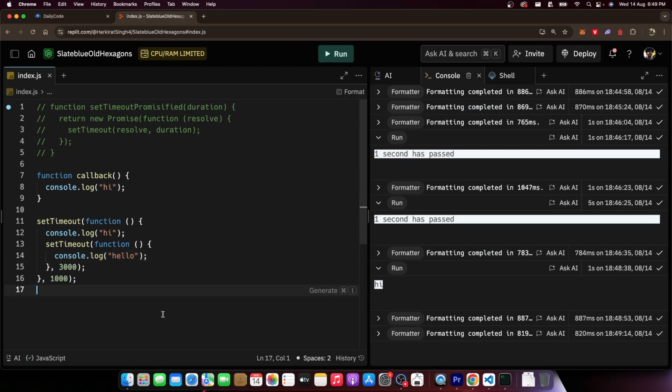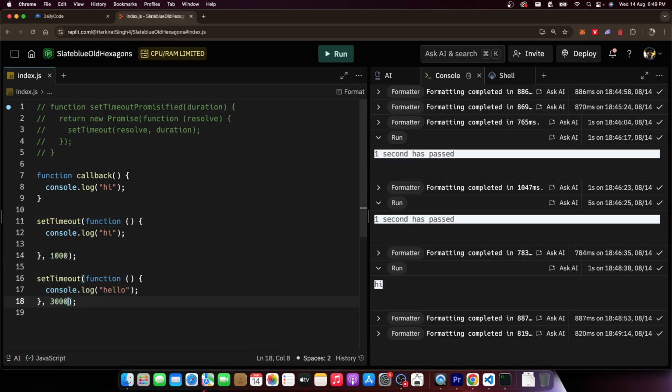Already, can you see some glimpses of callback hell? Can you guess what callback hell would be? When you have to do one asynchronous call after another asynchronous call is when you can see clear signs of callback hell. It gets nested very quickly. You might say, Harkirat, I will do this. I will pull this outside and just increase this to 3000 plus 1000. And now there is no callback hell, Harkirat.